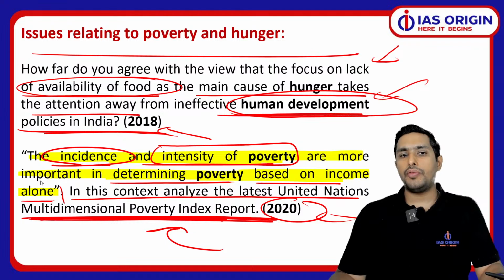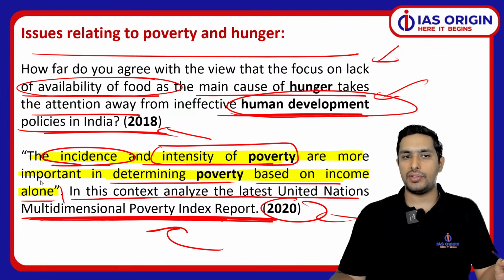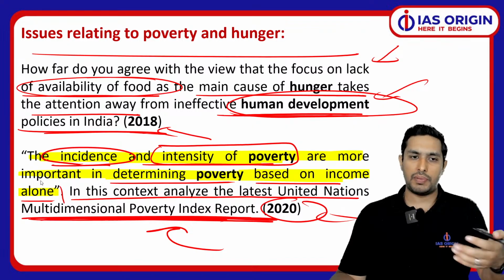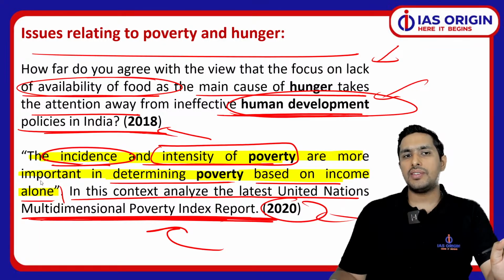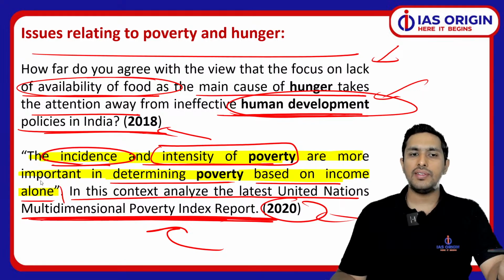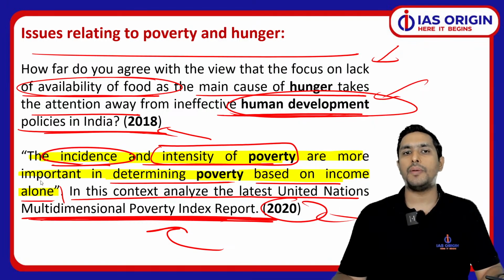Now we have analyzed so many questions, like if we talk about previous year papers, we have analyzed approximately 15 questions. What I would suggest is that these 15 questions give you a lot of idea into how in the first place you are supposed to prepare. First of all, that thing is important, and I always suggest you guys to be clear about the syllabus and previous year questions, especially in the social justice part, because whenever we are talking of the social justice part, what exactly are we supposed to do?